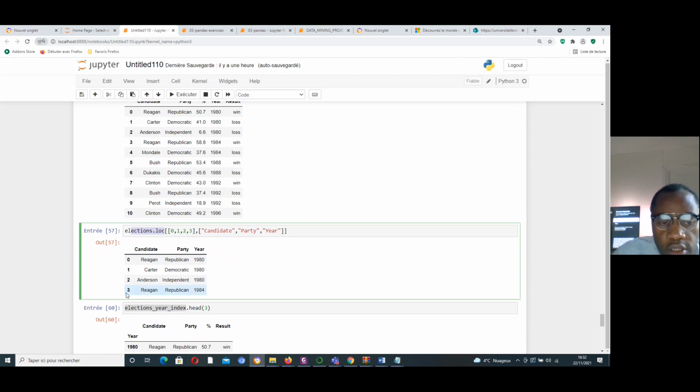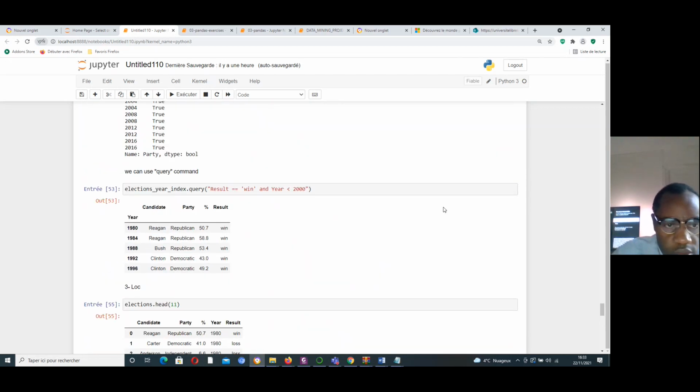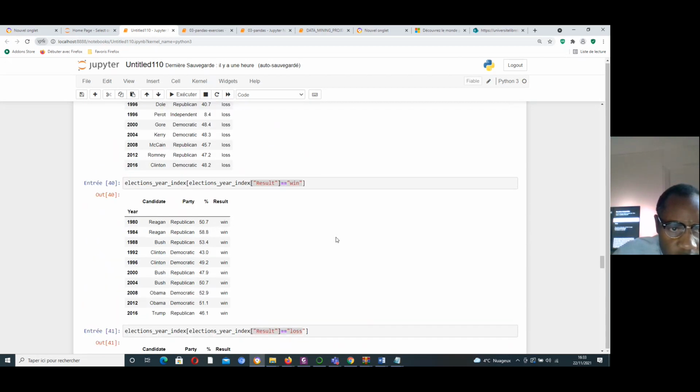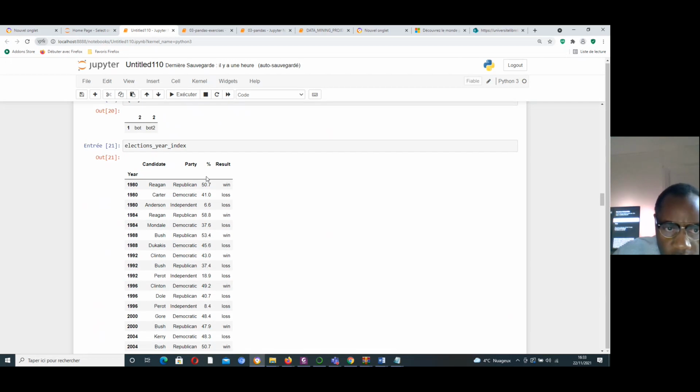That's good. Python can read this one, but here the index is here. Don't forget, I changed the index somewhere here.